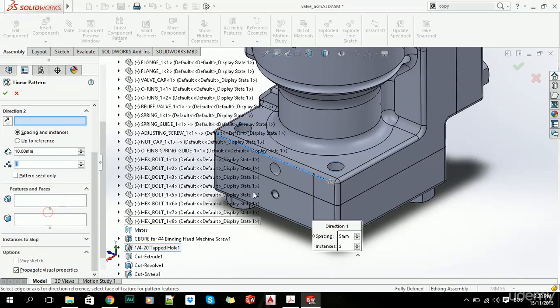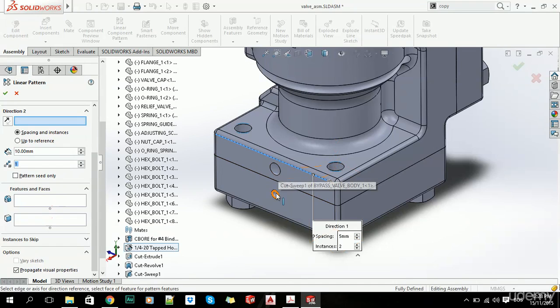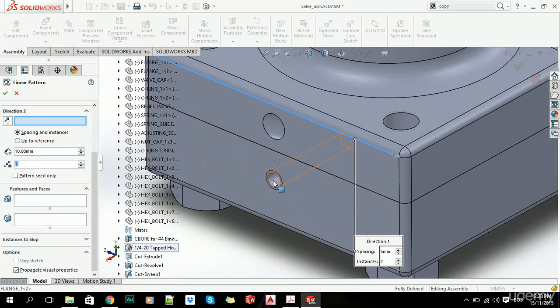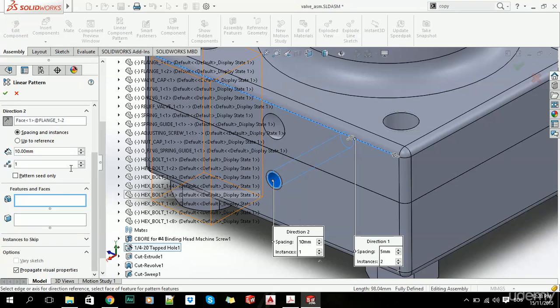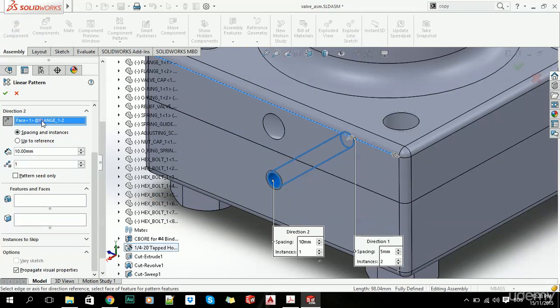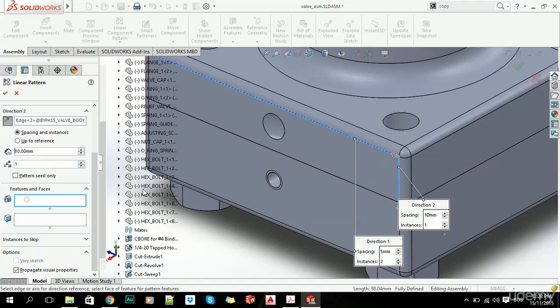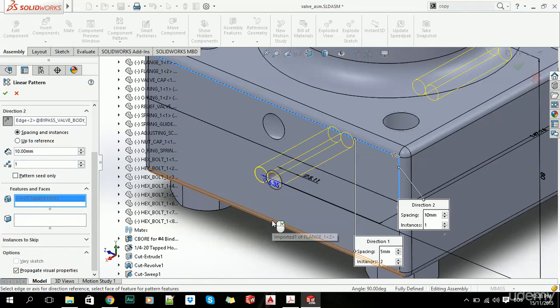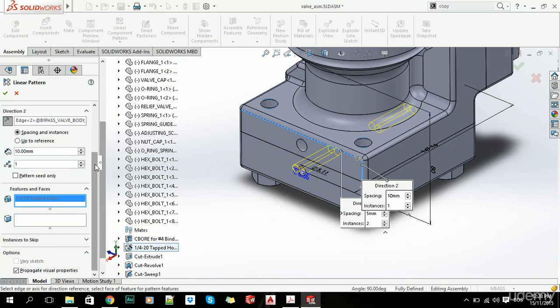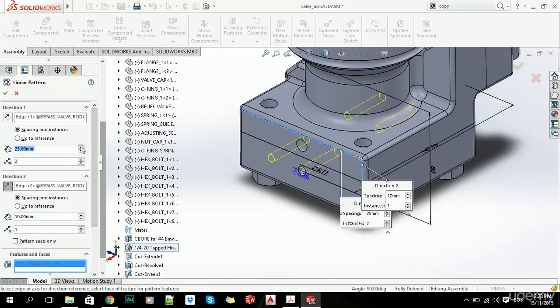Now we have to select this, and features to pattern, let's say these, and let's just increase this to 15, and there you have it.